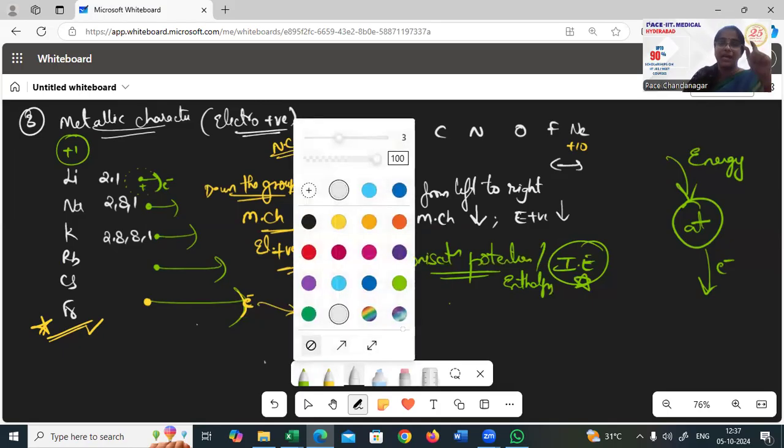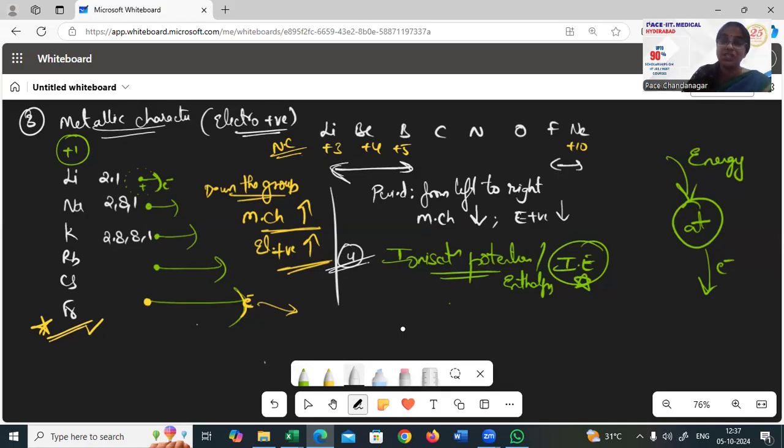Now tell me, as you come down, francium can do that very easily, right? Francium can release electrons so easily because of its bigger size. Please try to make a note of this, the reasoning part is very important here. As you come down in the group, size is increasing. As the size increases, attraction is less, so electrons are removed easily.